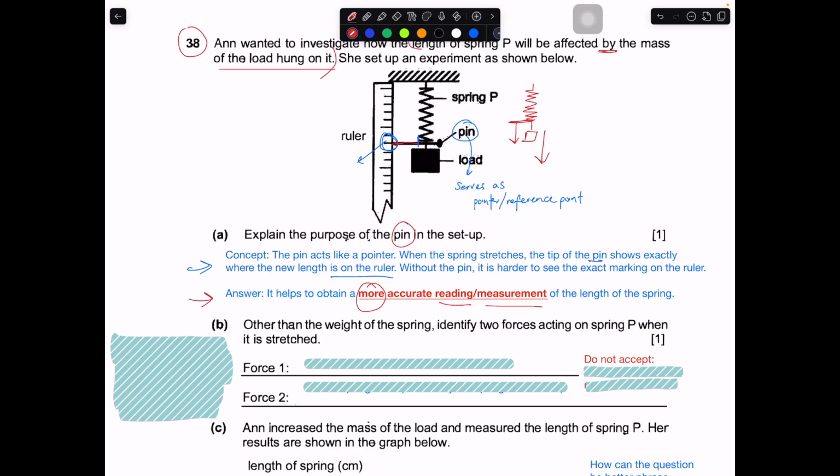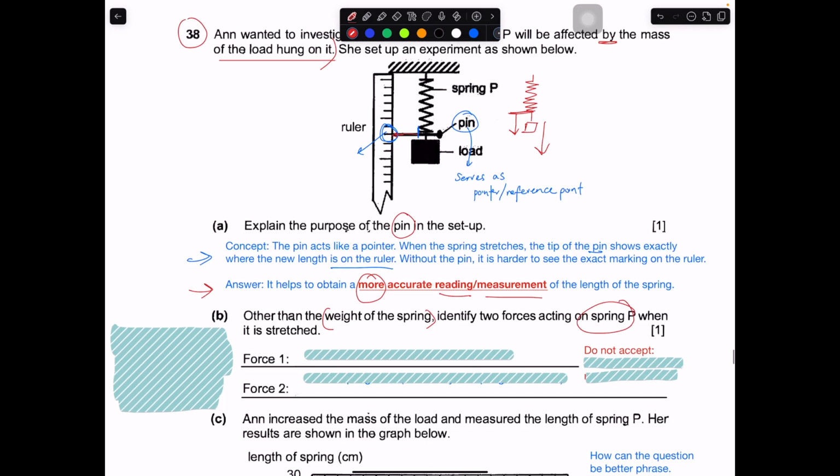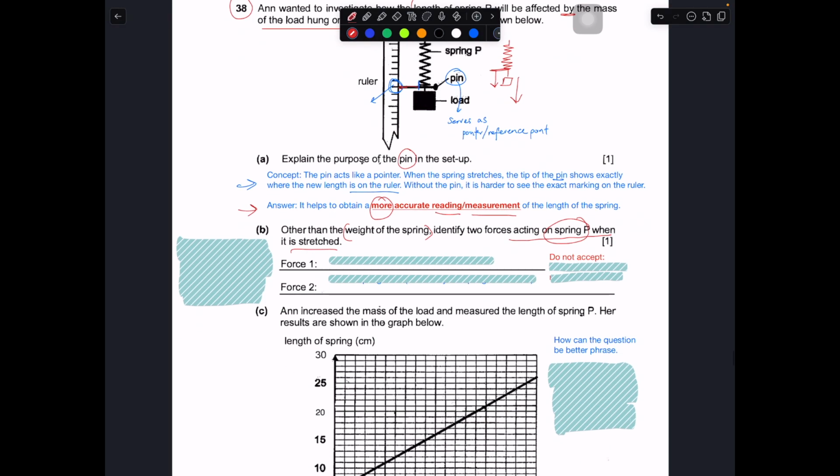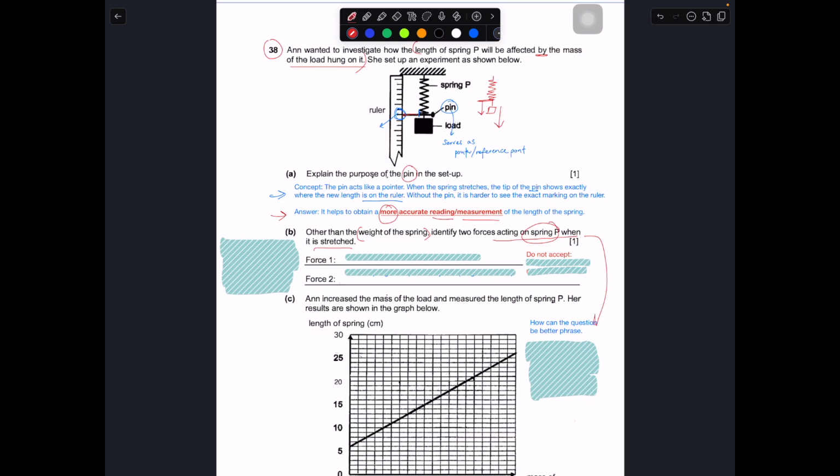Both are fine. So other than the weight of the spring, identify two forces acting on spring P when it is stretched. Okay, this question to me is a little bit weird in terms of its phrasing. So the force acting on P when it is stretched. So notice it's a stretched spring. Actually the way this question should be phrased is this way. We are actually talking about the force that's acting on the load when it's stretching P itself. So this is how it can be further improved in terms of the phrasing. Identify two forces acting on the load when P is stretched. So we are actually checking this part over here.